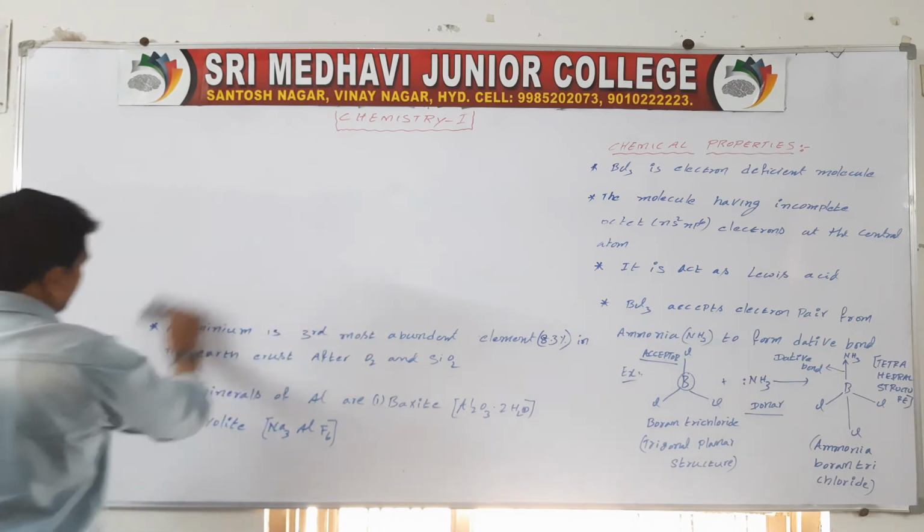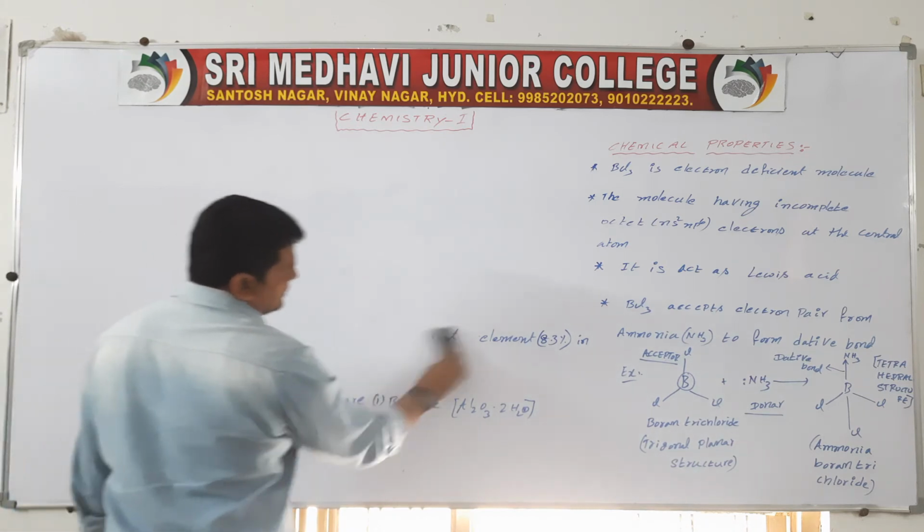Next, you have to know the dimer structure of AlCl3.